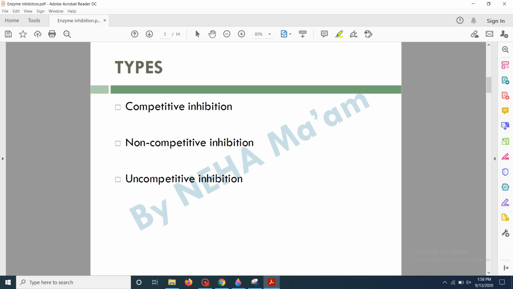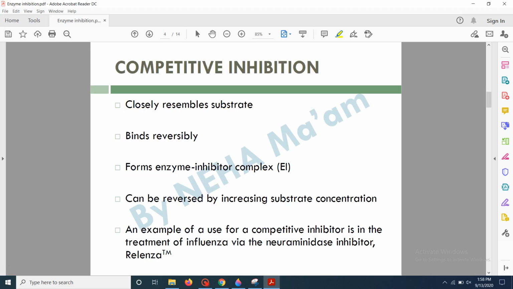Now, the types of reversible enzymatic inhibition include competitive inhibition, non-competitive inhibition, and uncompetitive inhibition. So let's first discuss competitive inhibition. As the name suggests, here the inhibitor competes with the substrate to bind to the same active site. So here the inhibitor has to resemble the substrate very closely. Only then can both the substrate and the inhibitor compete to bind to a single site, that is the active site.